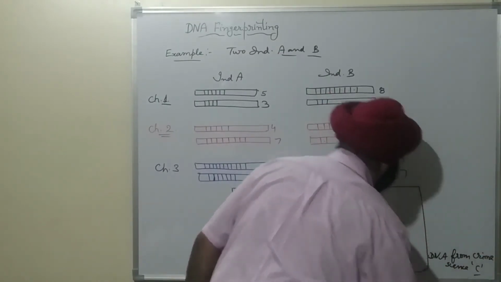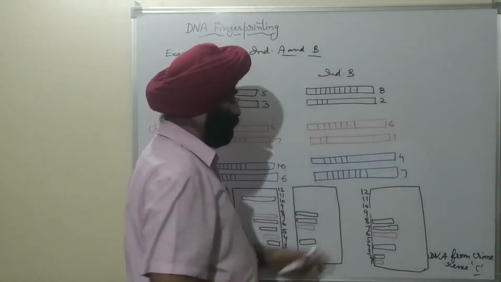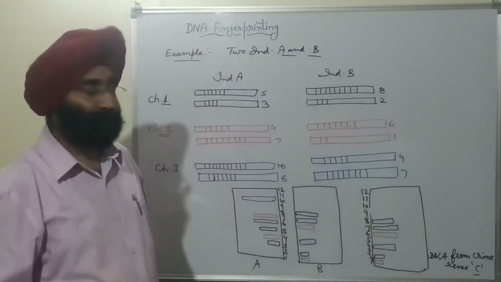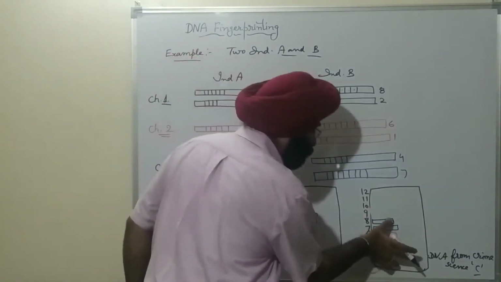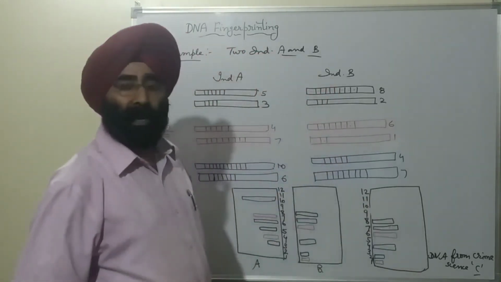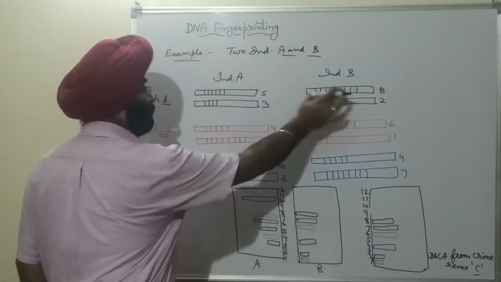This is C. And we have drawn here the pattern which we obtained by gel electrophoresis technique. And now this is the sample taken from the crime scene, and we will compare it with A and B individuals.